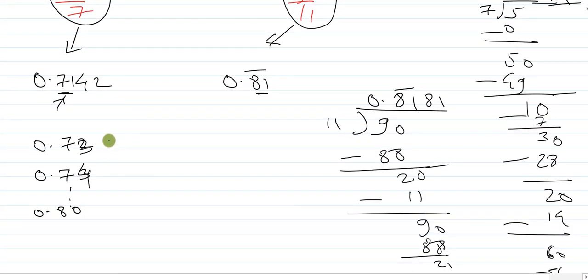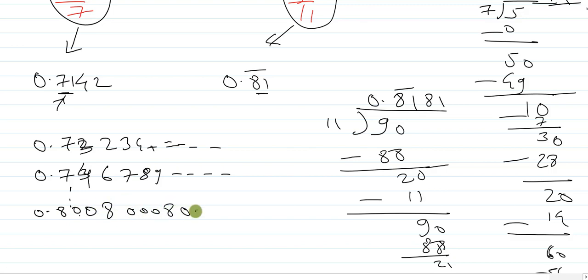Now just write any numbers and give dot dot dot. That means it is not terminating and it is not repeating. Here 0.74, I can write 6, 7, 8, 9, anything. Just represent it as not ending and also not repeating. Here I can also write this 80 as 0.80800800080000, the same thing which I have explained in the previous example.